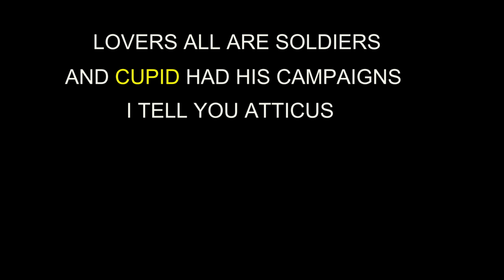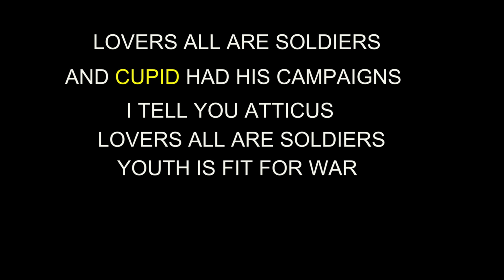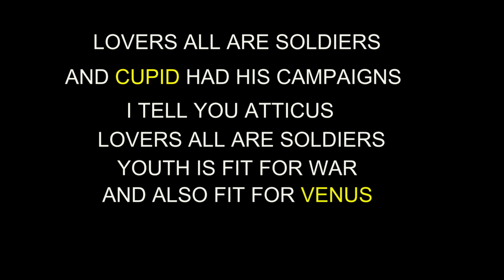Allusion is seen in the poem "Love and War" by Ovid. "Lovers all are soldiers, and Cupid has his campaigns. I tell you, Atticus, lovers all are soldiers. Youth is fit for war, and also fit for Venus." Allusion is an expression designed to call something to mind without mentioning it explicitly, an indirect or passing reference. The allusion in this poem is to Roman mythology.